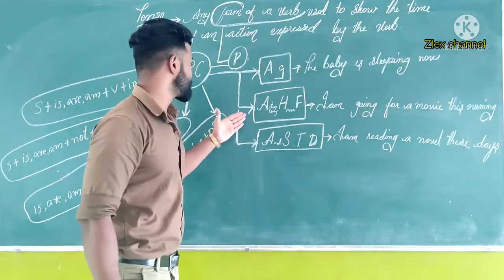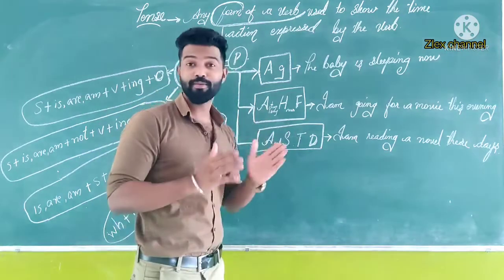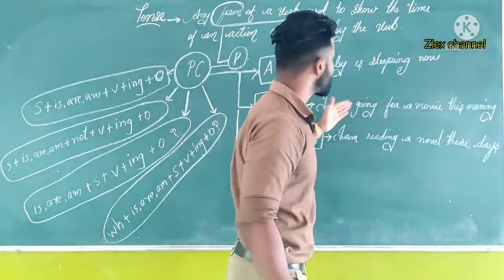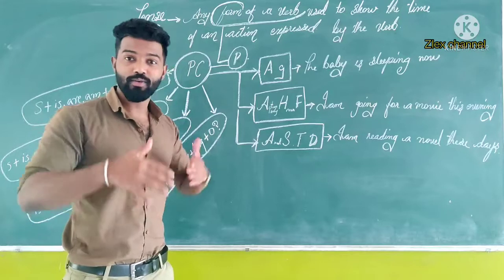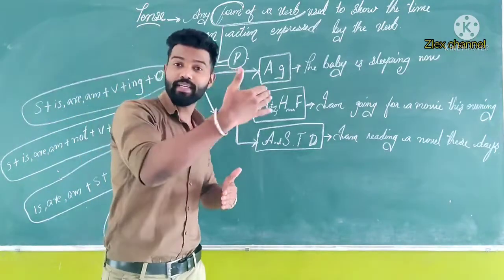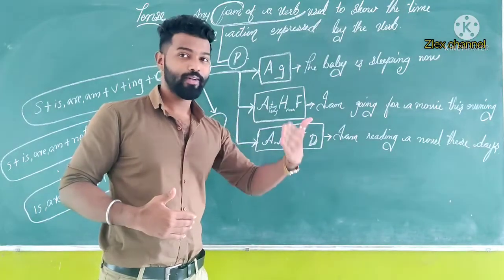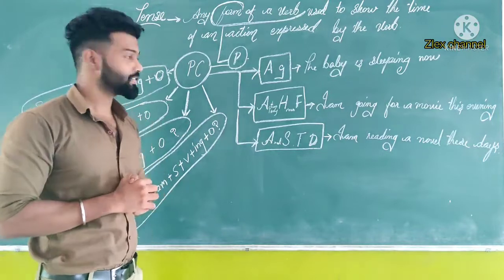Then second usage. Action likely to happen in the near future. For example, I can say I am going for a movie this evening. Maybe the action is not now, maybe this evening, night or tomorrow. That also we can use in present continuous tense.